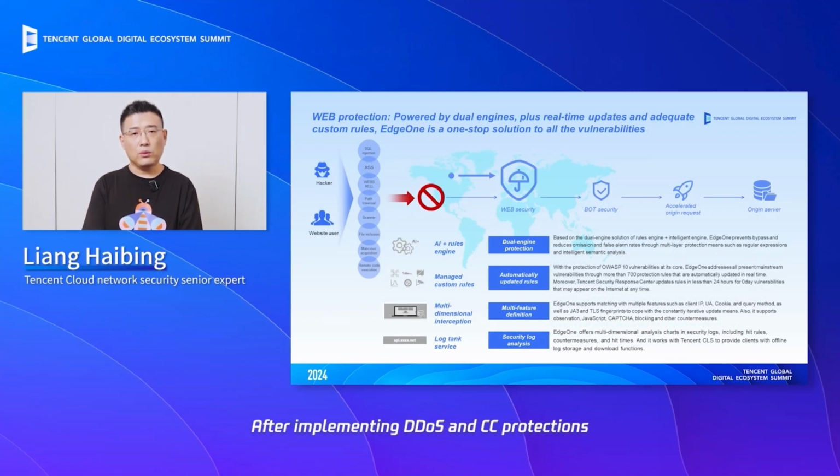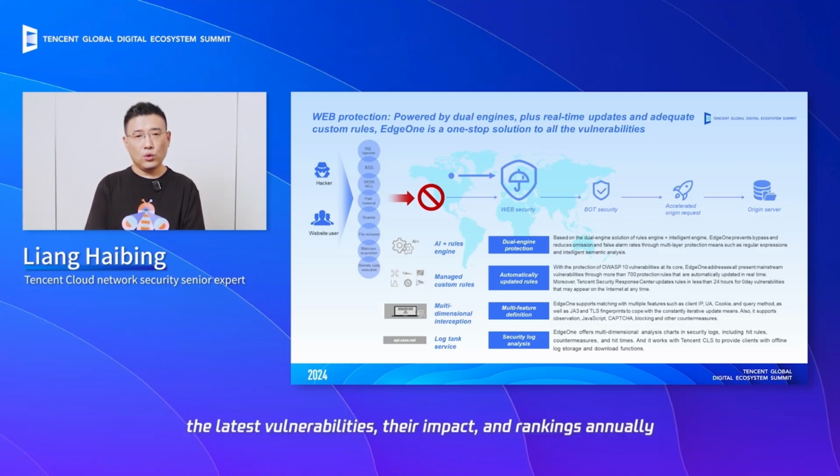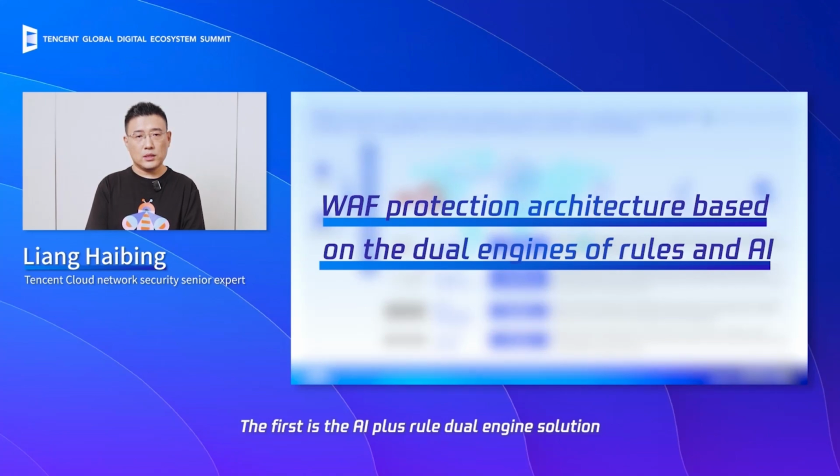After implementing DDoS and CC protections, we move on to web protection. Web protection primarily focuses on safeguarding against vulnerabilities in web servers. OWASP publishes the latest vulnerabilities, their impact, and ranking annually. We mainly employ several methods to address these threats. The first is the AI Plus rule, a dual engine solution to filter and mitigate attacks for known vulnerabilities.